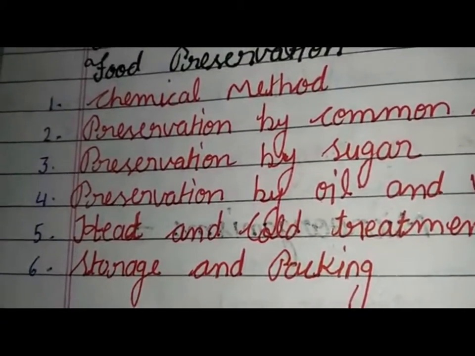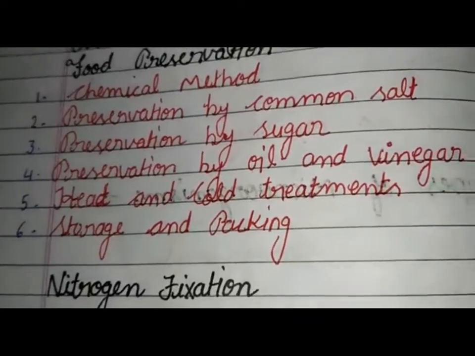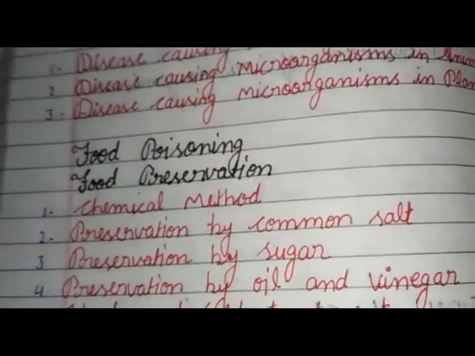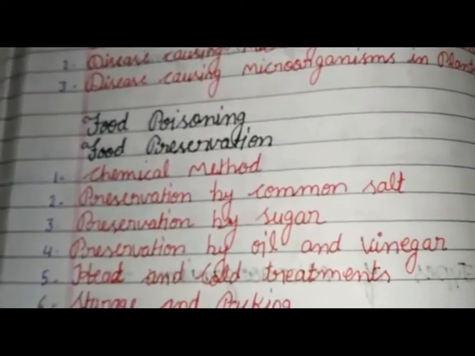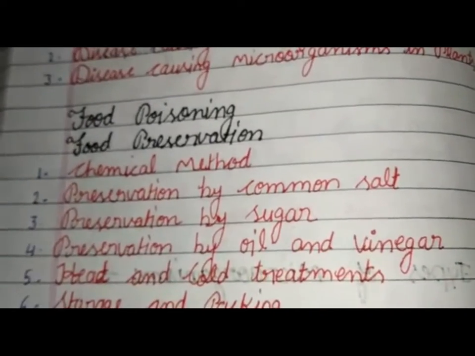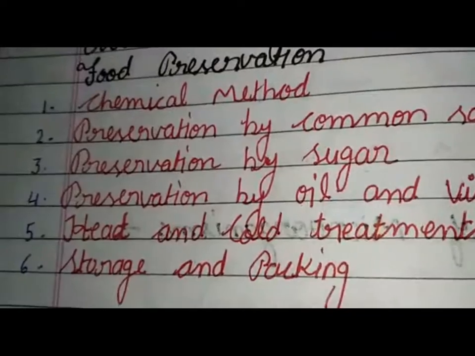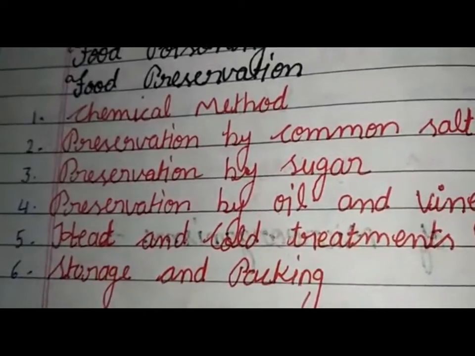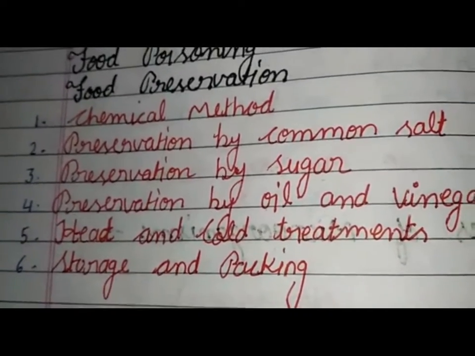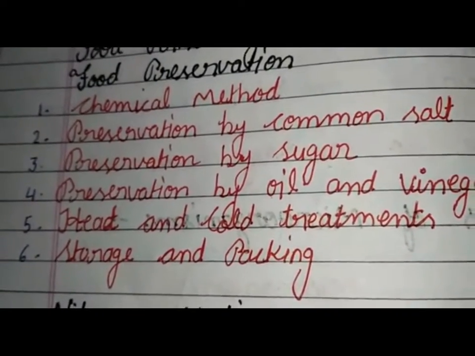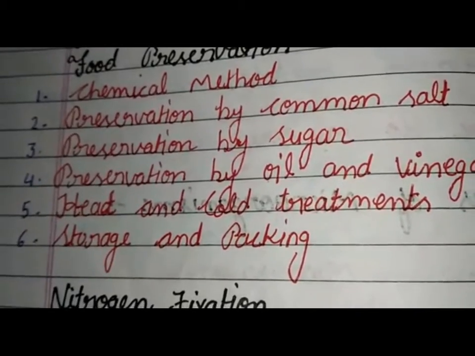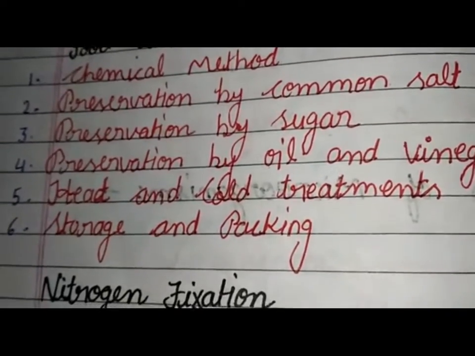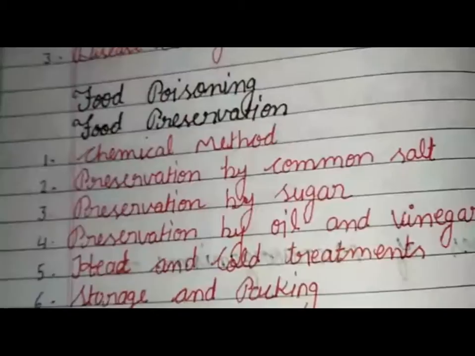Next, preservation by oil and vinegar. Mustard oil and vinegar are used as preservatives for preserving fruits such as raw mango, amla and lemon, etc. in the form of their pickles.